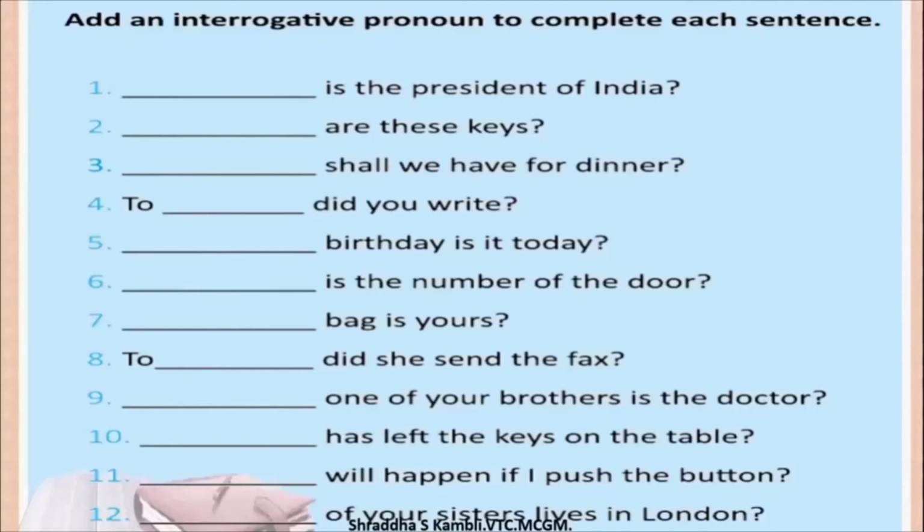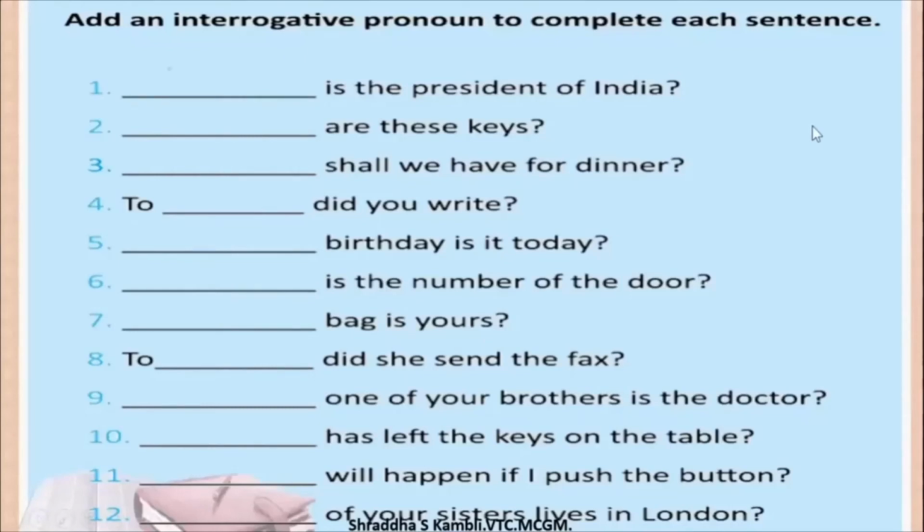So see children, in grammar, especially in English grammar, certain things are very confusing. So you have to look at it according to the situation. Now see, words like who, what, when, we have studied previously that these are all WH question words, isn't it? And here we are studying in one part of the lesson that they are relative pronouns. In another part of the lesson we are studying that they are interrogative pronouns. But I'm sure that since you know the concept, you will also know the difference now. So let's see the first question.